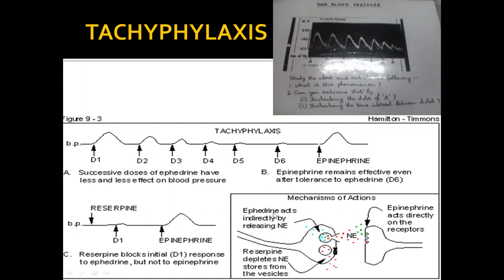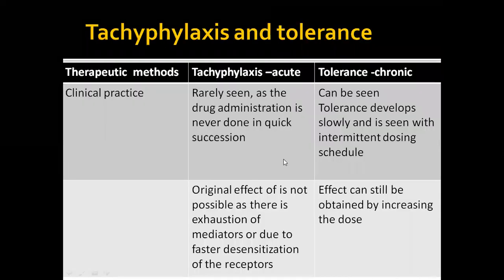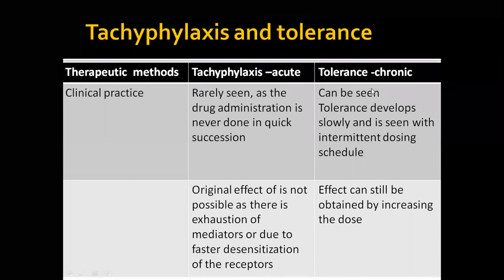You can see here ephedrine is active, and there are two vesicles only. You stimulate, it will release the norepinephrine. But how long will it release? As long as the stores are there, and replenishment of the store will take place over a period of time, 1 day, 2 days, like that. But if we start giving it within a span of 15 minutes, 20 minutes, all the vesicles will be exhausted, and there will not be excess response. That's what we are seeing here. This is tachyphylaxis. So what is the difference between tachyphylaxis and chronic tolerance?